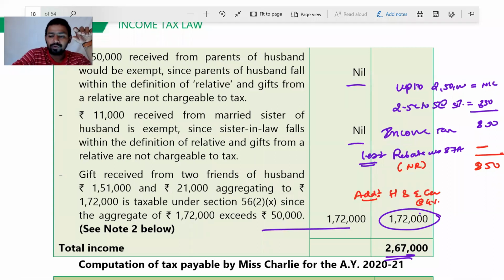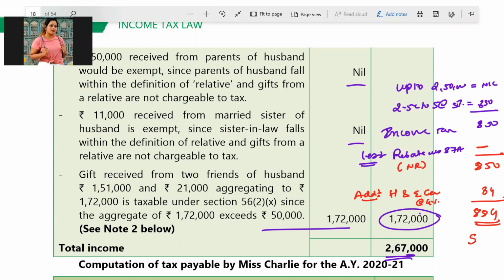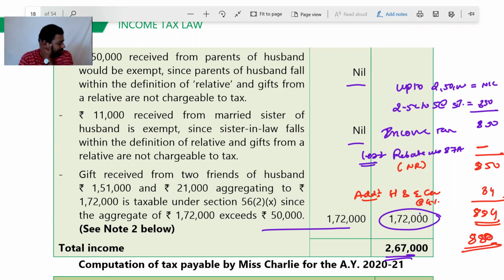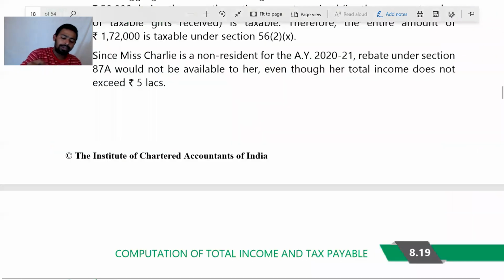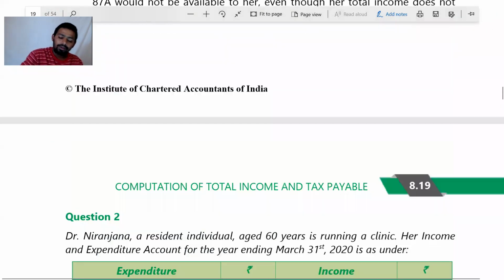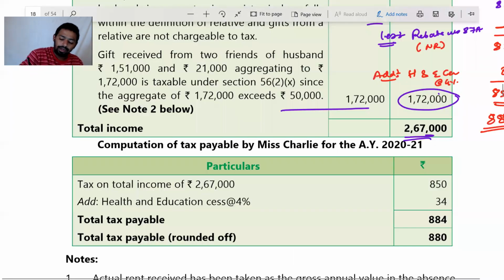So 850 into 4%, 34. 884 is also a wrong answer. Tell me why. Round off under section 288A, 288B. 880 is the right answer, and this is given here.